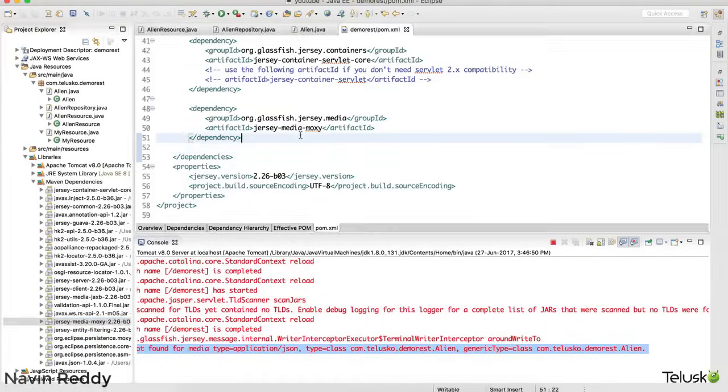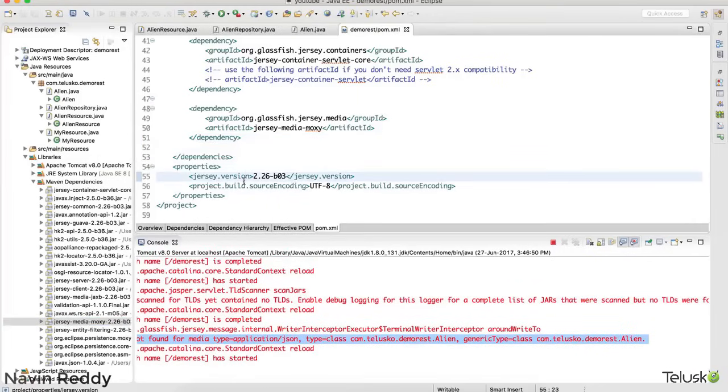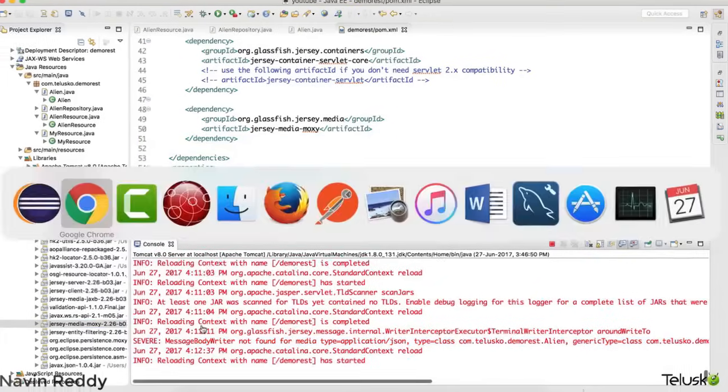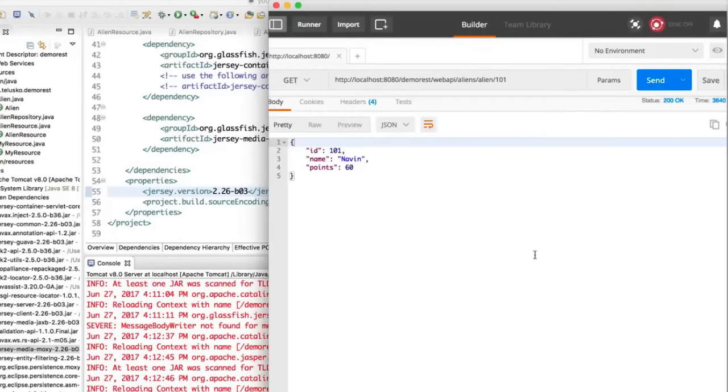I guess we have saved this file. Okay, so you can see we got Media Moxy. This is what we want, and the server is also restarted. We just have to add that particular dependency, and if you send a request, okay, it's sending, waiting for the response. And can you see that we got a JSON response?